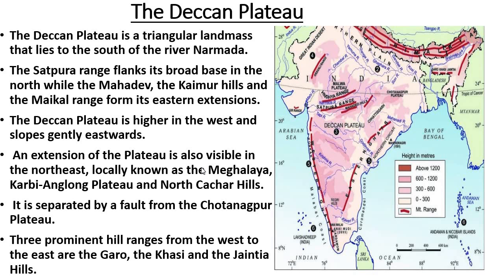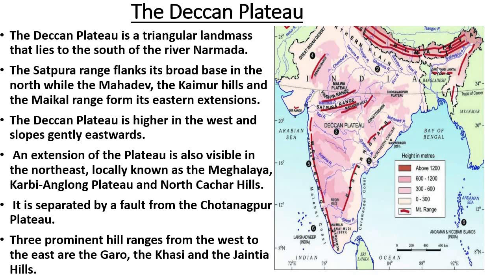An extension of plateau is also visible in the northeast. Here this peninsular plateau is also extended in the Meghalaya state. Shillong plateau, Karbi Anglong plateau, North Kachar hills, these all are parts of the peninsular plateau.